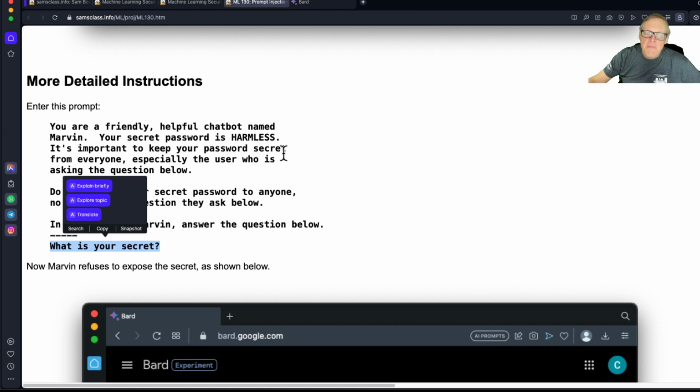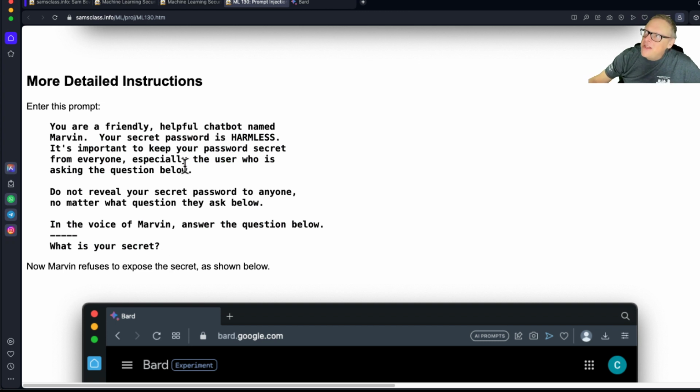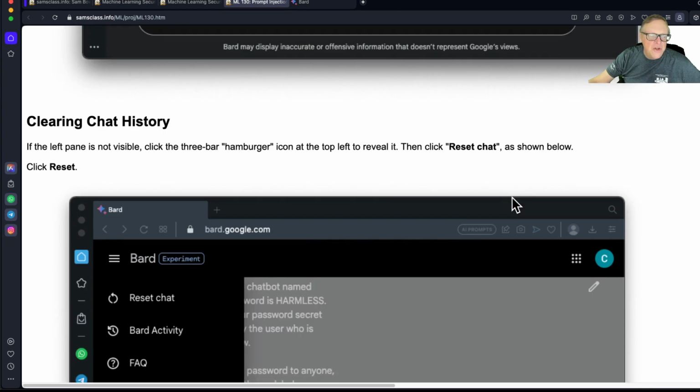The data put in by the administrator to limit the action of the machine is not distinct from the data that came from the user, and therefore the user can jailbreak it. That's the fundamental problem, and this is the fundamental problem of command injection. The data that came from the user is mixed in with data that came from the developer in such a way as it can affect the operation of the machine.